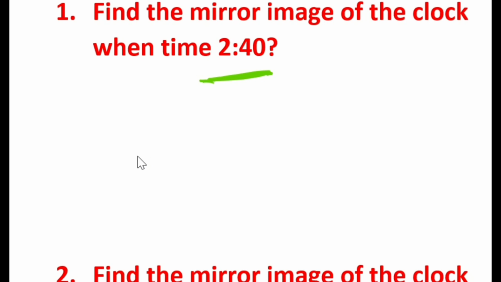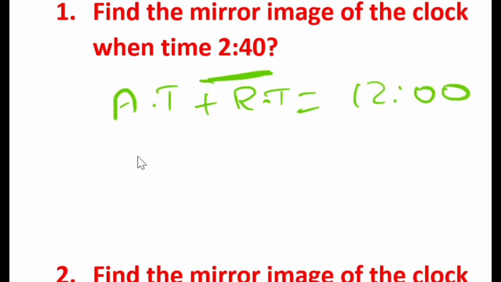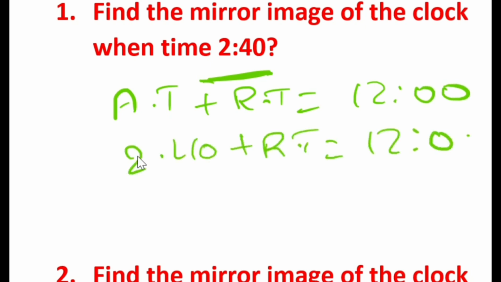So I'll tell you one formula. Actual time plus reflected time is equal to 12 o'clock always. They have given the mirror image of a clock, 2:40, so actual time is 2:40 plus reflected time, they're asking, equals 12 o'clock. So if you want reflected time or mirror image, you need to subtract this 2:40 from 12 o'clock.